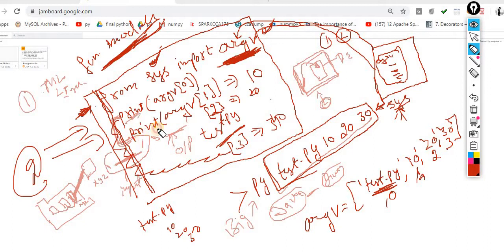Rather than writing two statements, one saying enter first name and the second saying enter second name, why should I execute these two lines? I have another way where I can simply pass these values. I know it will take three values and I have to process them. So this is another use case.